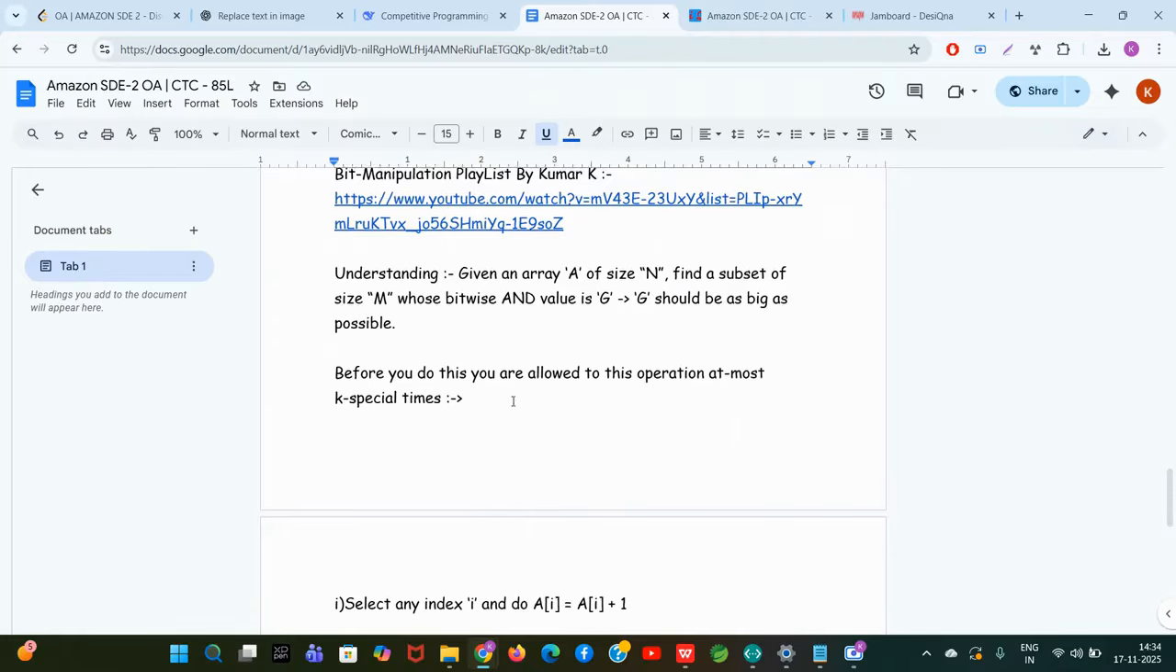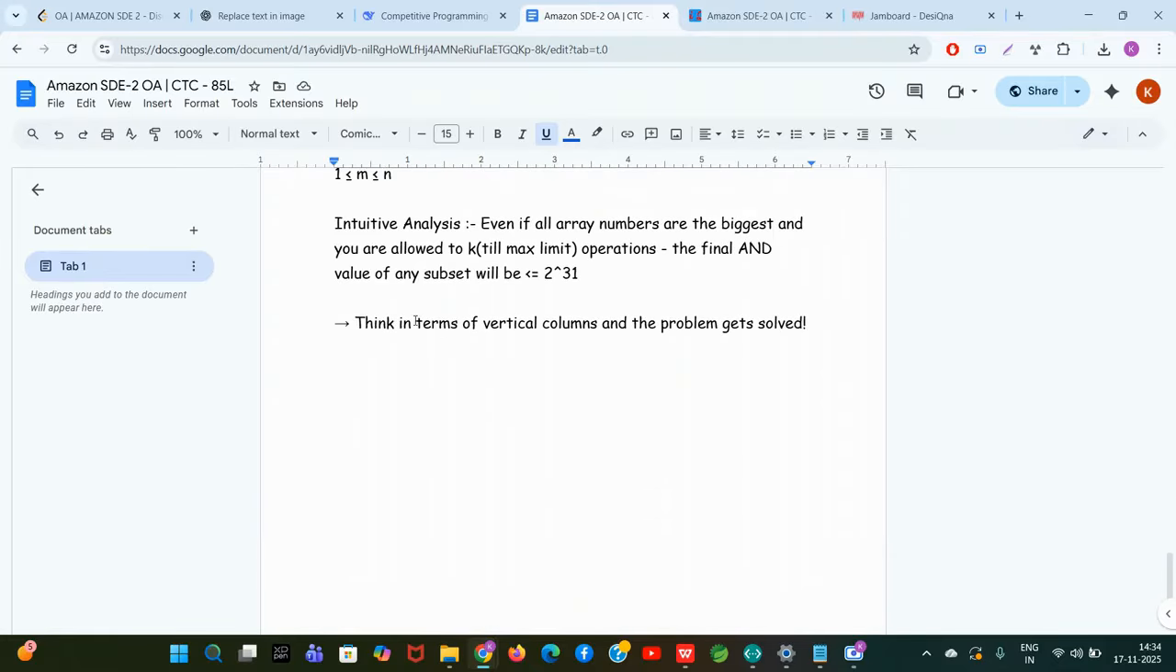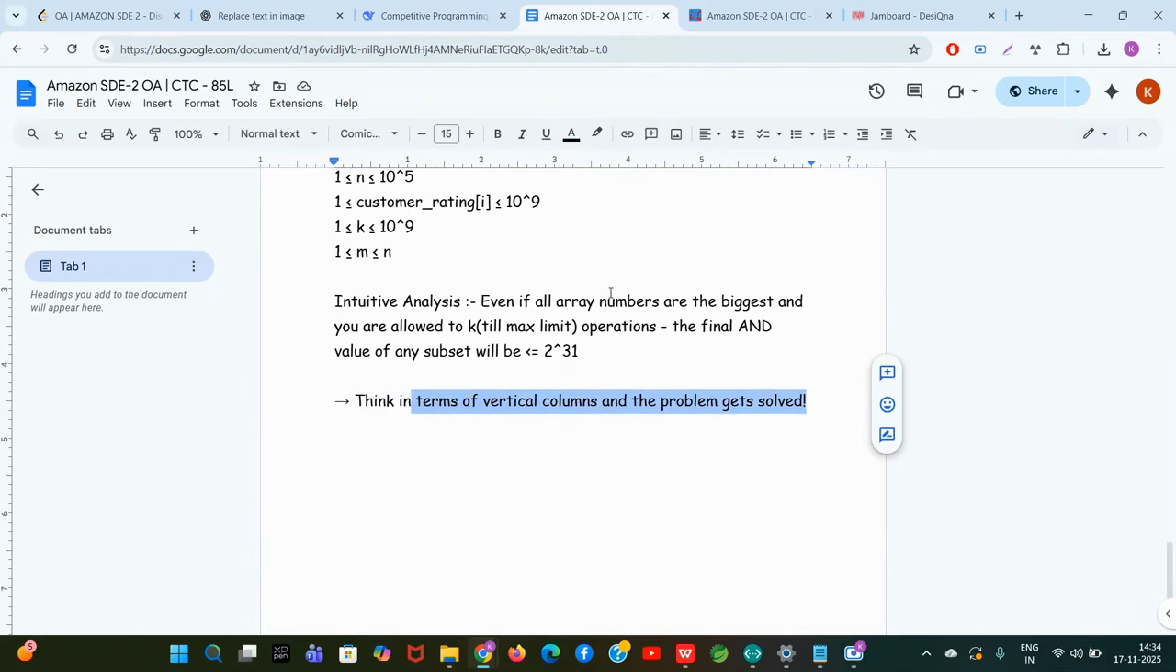So, guys, the trick is that you will think in terms of vertical columns. Think of the worst case. All the array numbers can be as big as 10 raised to 9. 10 raised to 9 can be represented in 30 digit binary numbers, right? 29 digit binary numbers actually. And even if you're allowed to do 10 raised to 9 operations, then also the final AND of any subset will be less than or equal to 2 raised to 31.